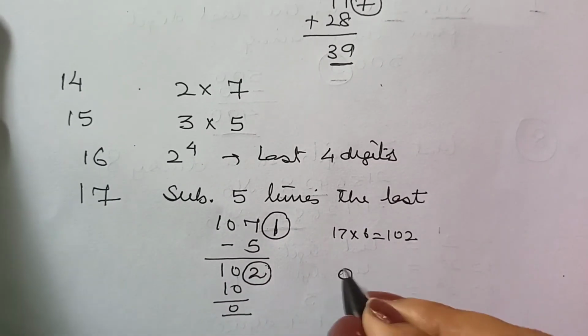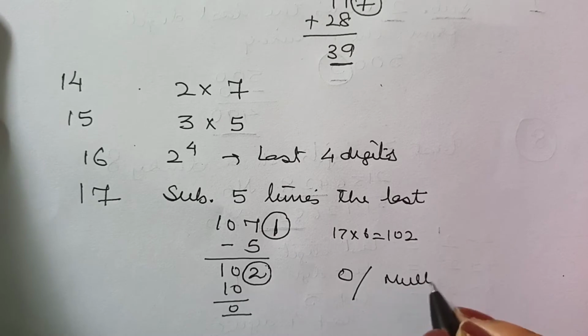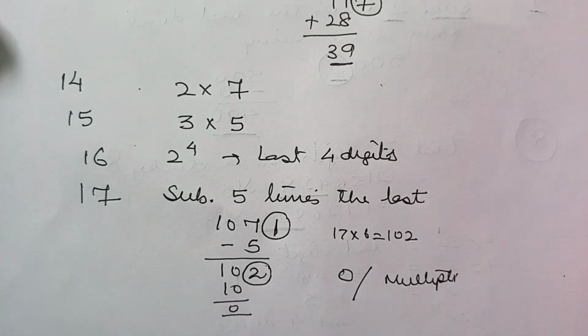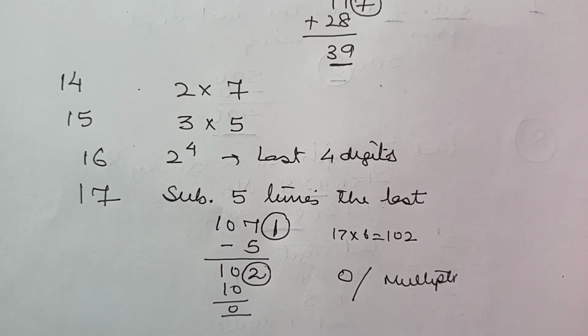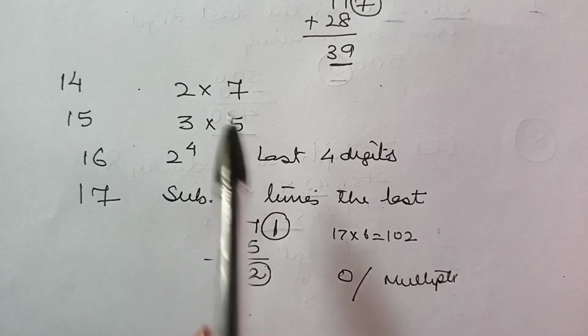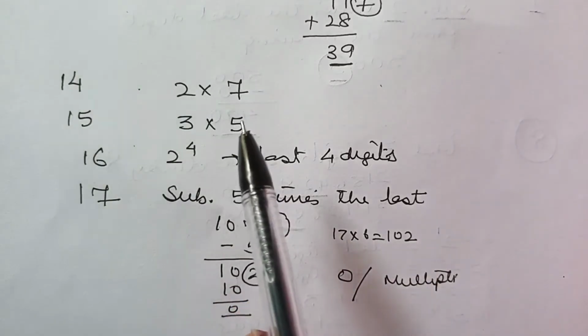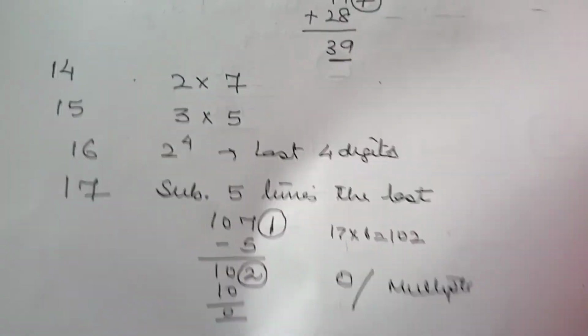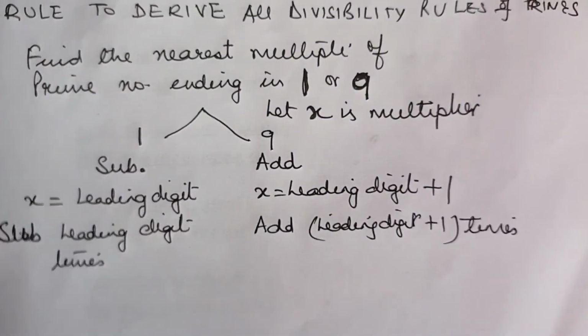And I told you if the answer is 0 or a multiple, then the complete number is divisible by 17. Now I think you must be wanting me to tell you the rule as to how we decide, especially in the case of prime numbers. Because in the case of prime numbers, we don't have the choice to break them into smaller factors, right? So the rule to derive divisibility rules is very simple.